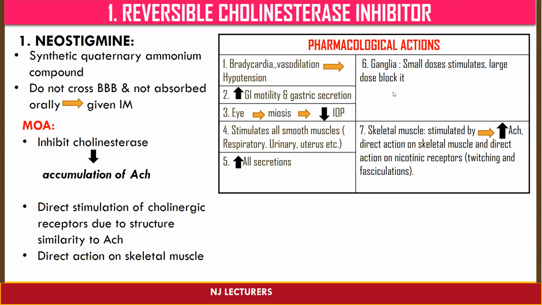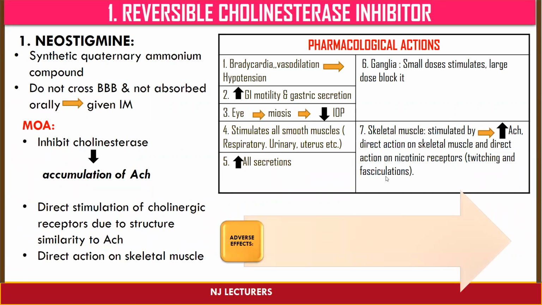Next, we will see the nicotinic actions. At the ganglia, small doses of neostigmine will stimulate the ganglia, whereas large doses of neostigmine block it. And next is skeletal muscle. It gets stimulated by neostigmine, which causes increased acetylcholine, and it also has a direct action on skeletal muscle and on the nicotinic receptor. That will further result in twitching and fasciculation, that means there will be spontaneous involuntary muscle contraction.